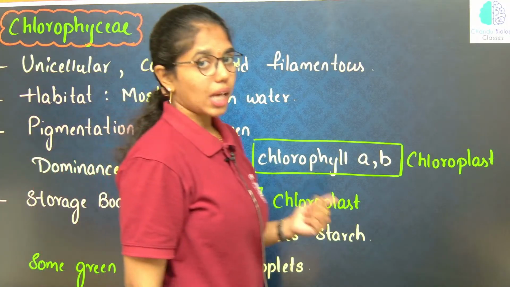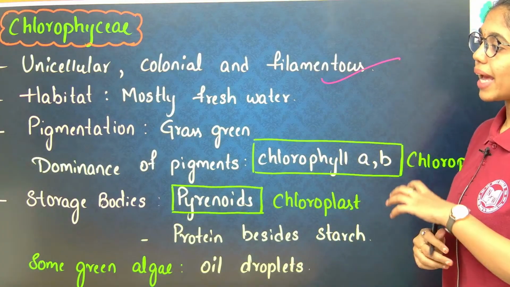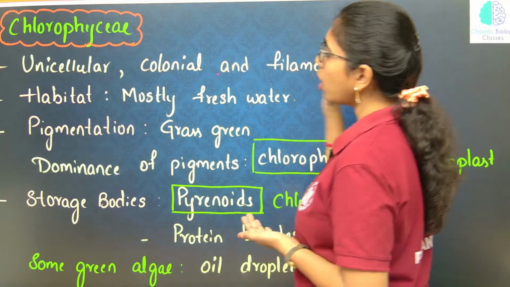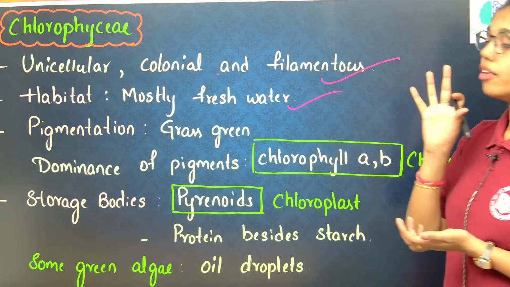Chlorophycean members are unicellular, colonial and filamentous. They can be of any habit, unicellular, colonial or filamentous, and as for habitat, mostly they are freshwater.